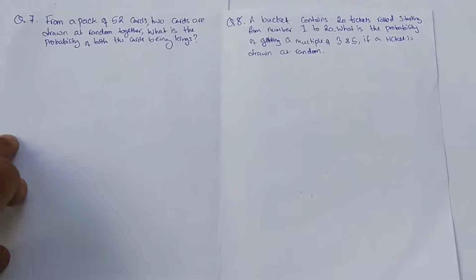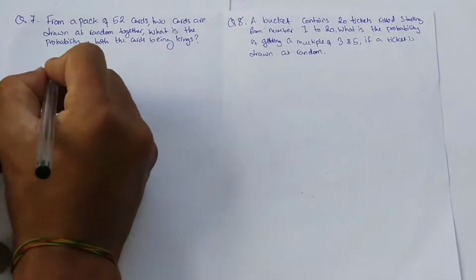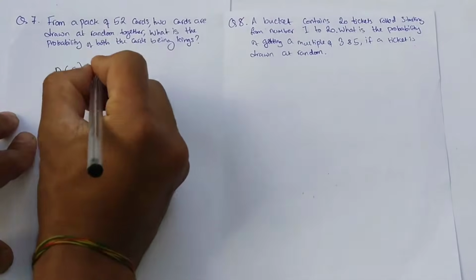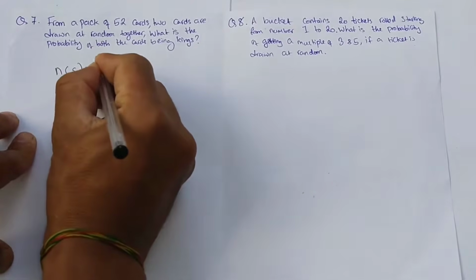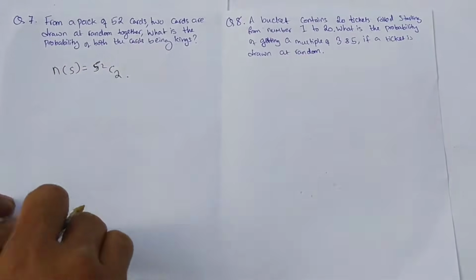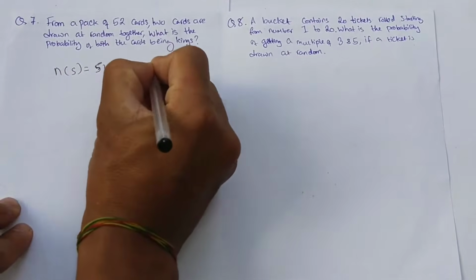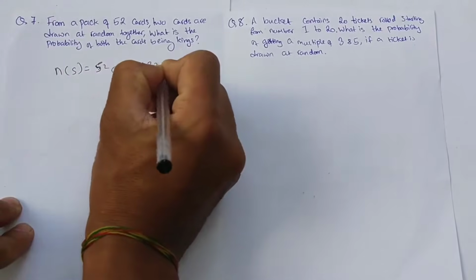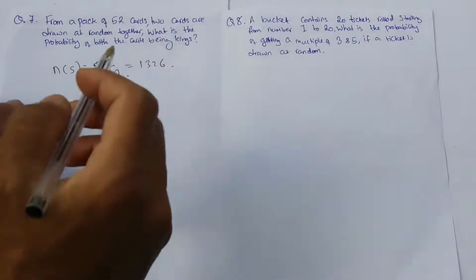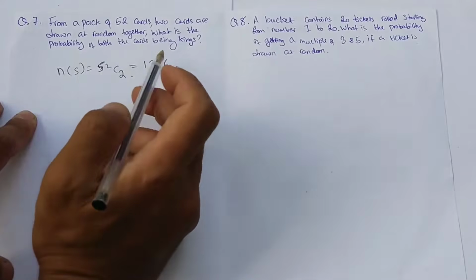It's a very simple thing. Total number of possible outcomes is NS, which is 52C2 ways, and 52C2 is 1326. What is the probability of both the cards being king?